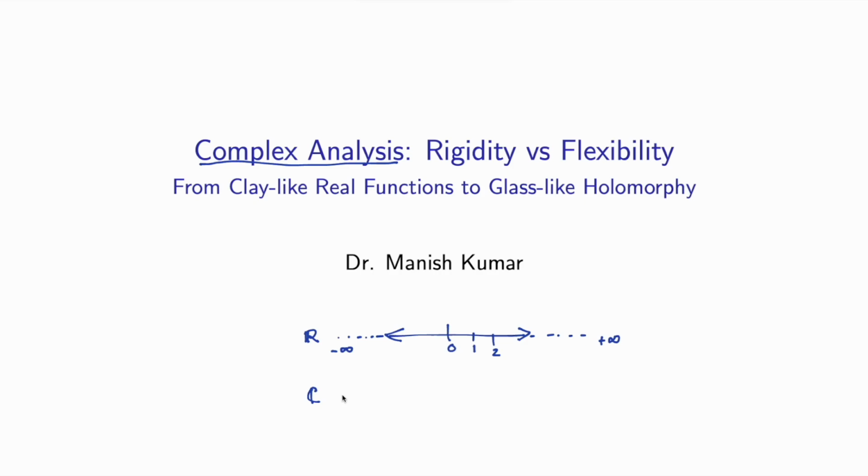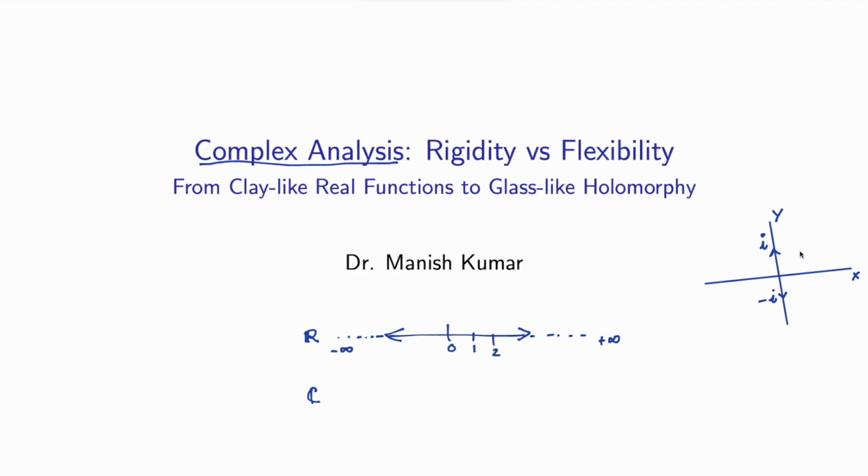So complex analysis means first we are going to work on the complex plane. Complex plane means you have this plane where x-axis and y-axis, and iota, minus iota towards positive direction of y and negative direction of y.